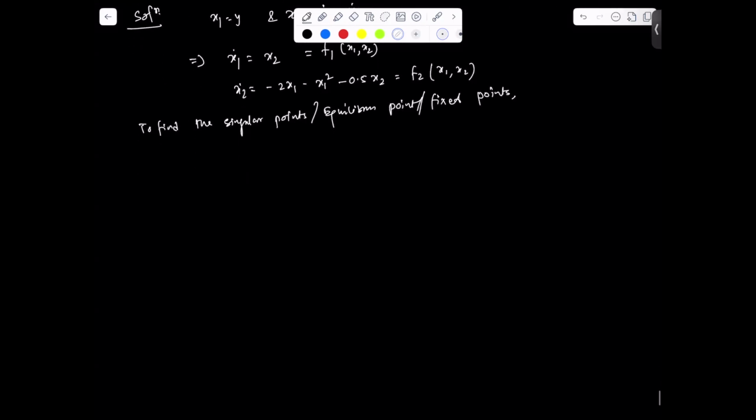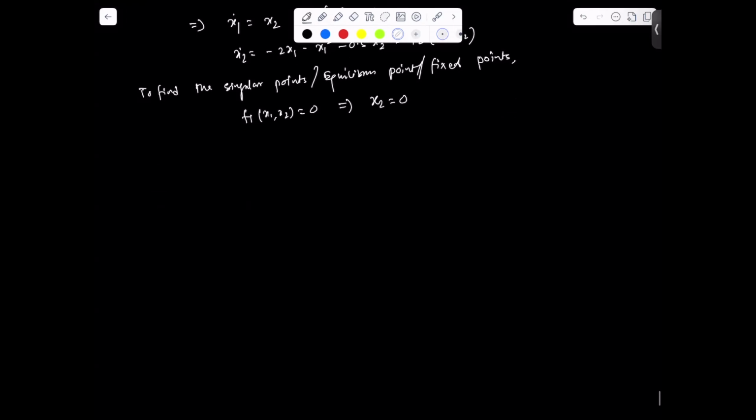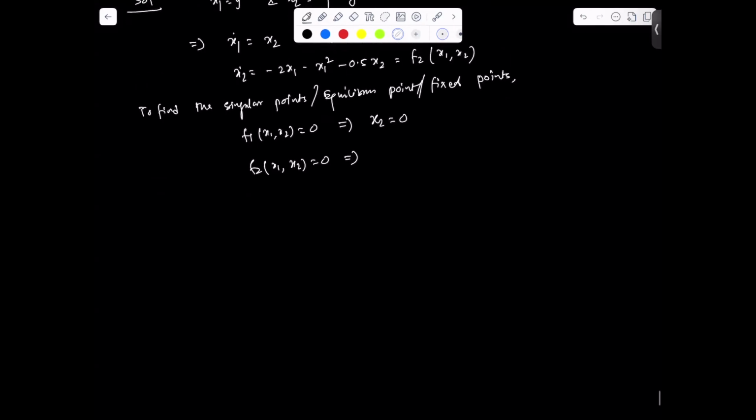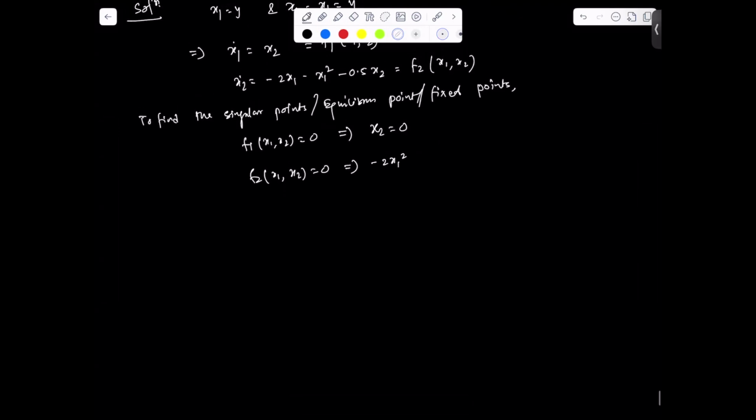So we can write f1(x1, x2) equal to 0, from which we can write x2 equal to 0. And from the second function, f2(x1, x2) equal to 0, we can write minus 2x1, sorry, minus 2x1 minus x1 squared, minus 0.5 x2 equal to 0.